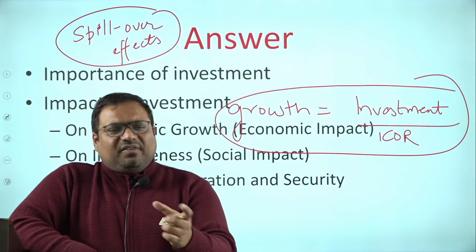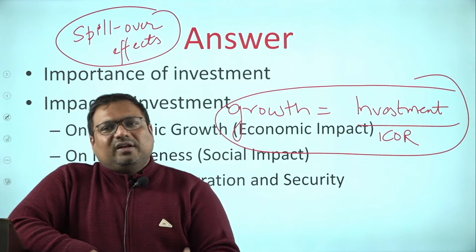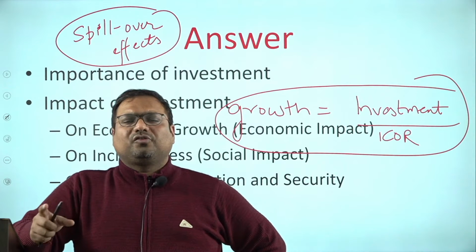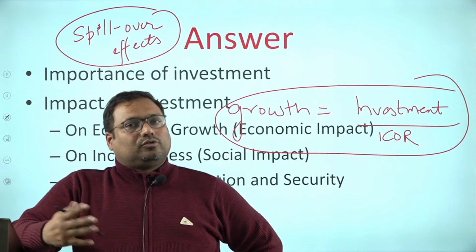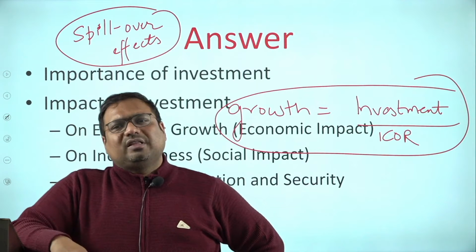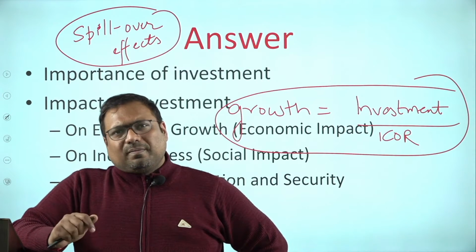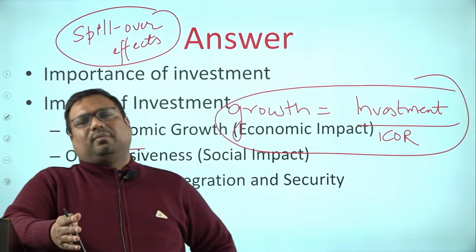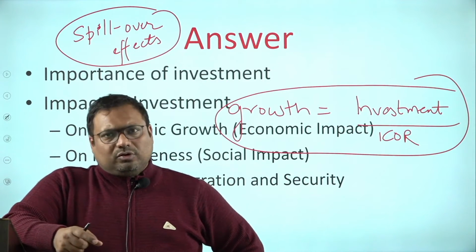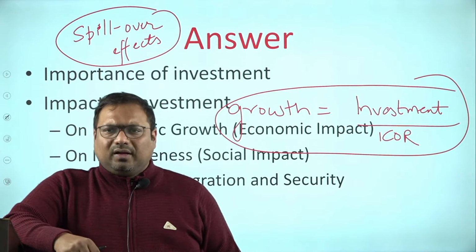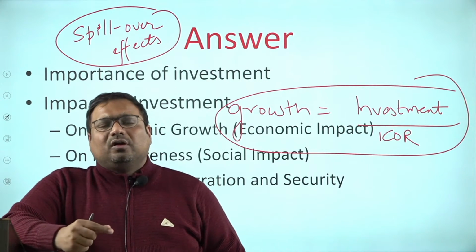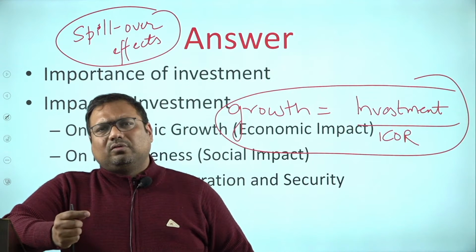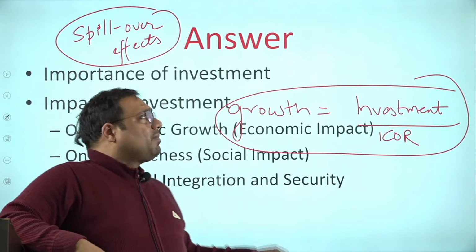Okay? So, for example, if we have better roads, automatically industry gets a boost. Its transportation cost comes down, transportation time comes down. So everything helps industry in that manner. So infrastructure makes it easy for everyone else in life. So whether it is transport, whether we talk about roads, shipping. If shipping is good, then we can export more competitively. So you should give about 2 to 3 such small examples.